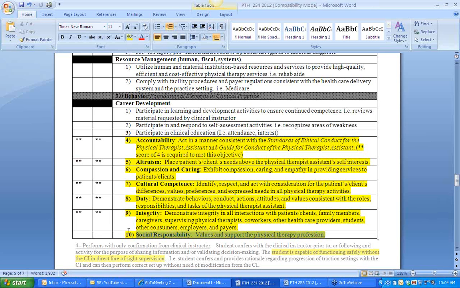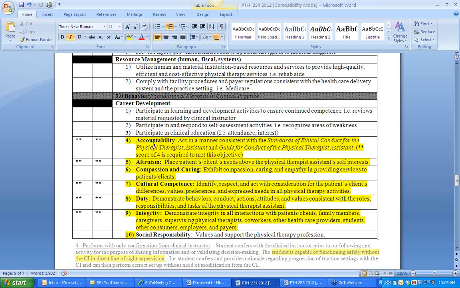Let me ask you a question. Do we have students that don't earn fours on these? We have a few. It does come up every once in a while. Hopefully we've taken care of some of these issues on the academic side before, but sometimes it doesn't. We have had one or two students that have demonstrated this behavior is not appropriate. It's few and far between. So I don't want people walking away from this webinar thinking that we're going to send students out that have issues with this, but every once in a while it does happen. People can behave as well as they want to when mom and dad are around, when us clinical academic people are around, and when they get outside of our eyesight, sometimes they may regress to behaviors that we're not aware of.